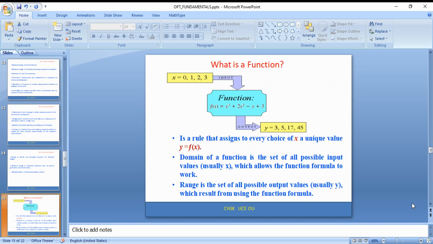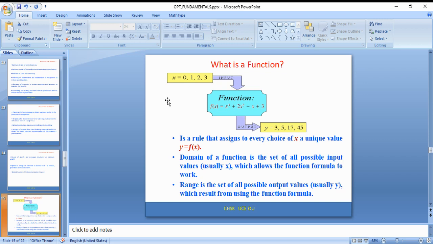Now let us see a few fundamental aspects of the mathematical basics that are required for this optimization. First one is, let us see what is a function. A function is the mathematical representation of a generalized problem statement, represented with common variables of your choice.